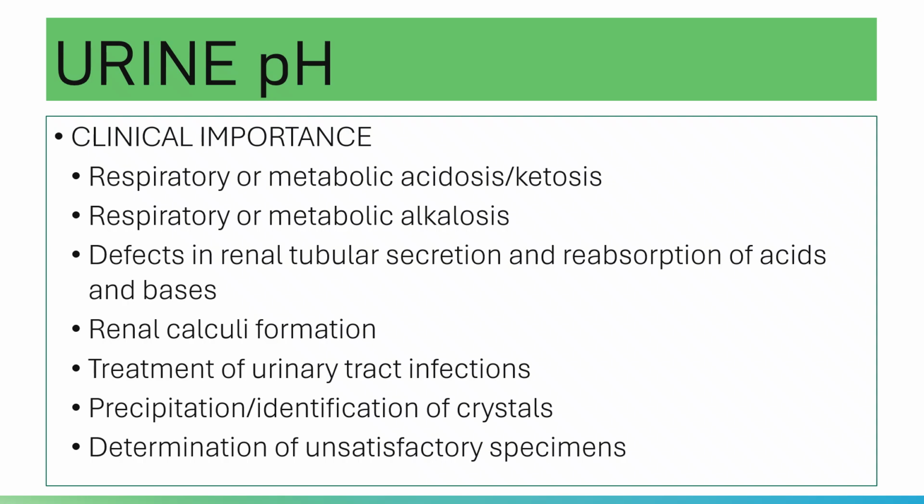If you do not preserve your sample, it will cause the loss of carbon dioxide, thereby increasing the pH, and bacteria will multiply, also increasing the pH. Those are the clinical significance of determining your urine pH.